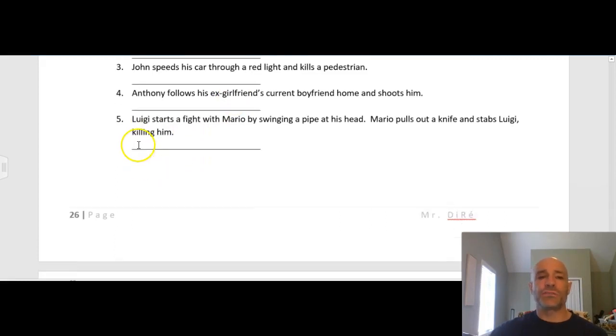5, Luigi starts a fight with Mario by swinging a pipe at his head. Mario pulls out a knife and stabs Luigi, killing him. So this is justifiable use of deadly physical force because Mario did not start this fight. Luigi did, and Luigi was using deadly physical force by swinging a pipe at Mario's head. Therefore, Mario would be justified in the killing.